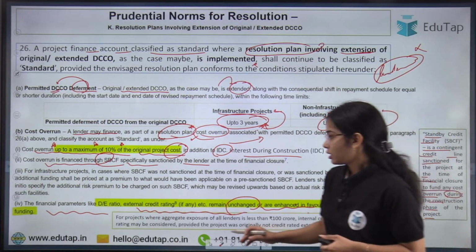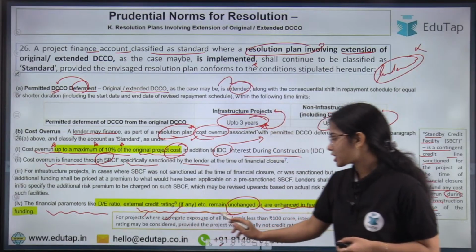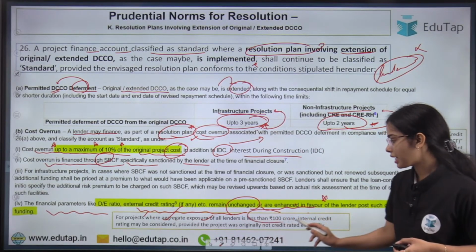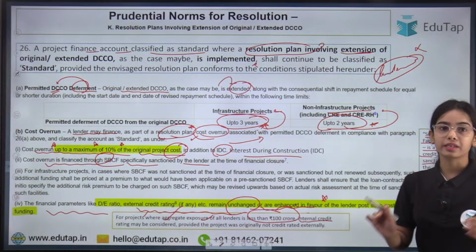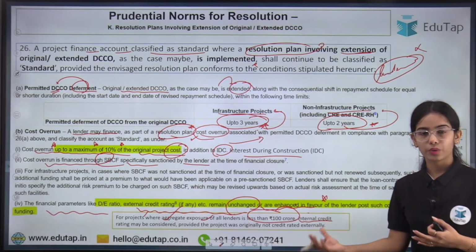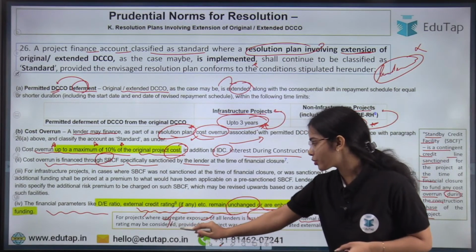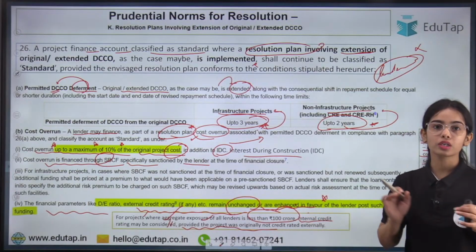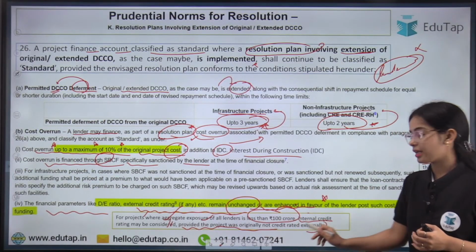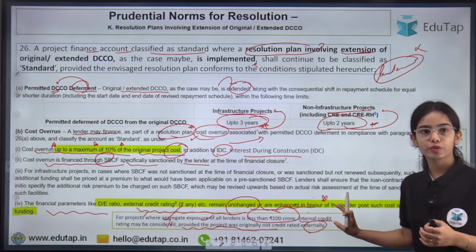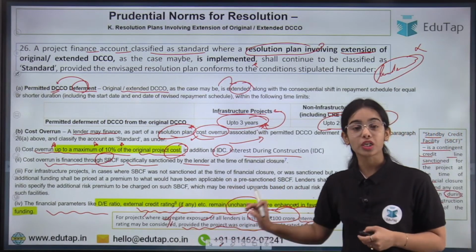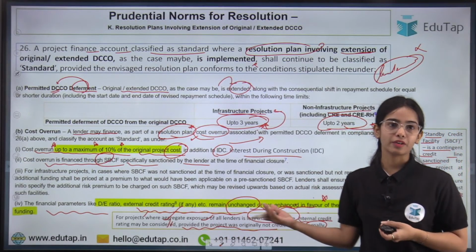Okay, so for projects where the aggregate exposure of all lenders is less than 100 crores, in this case internal credit rating may be used, provided the project was originally not credit rated externally. So for these kinds of projects, the internal credit rating can be used if initially external credit rating was not taken.